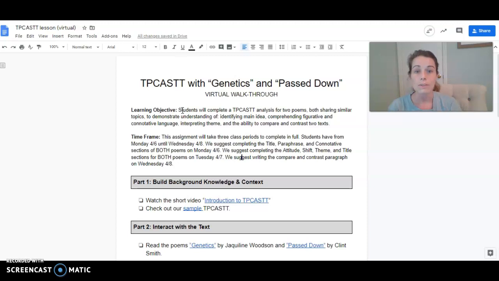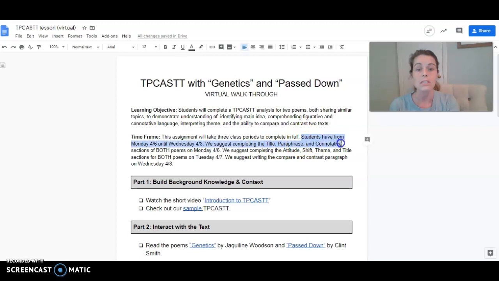The time frame for this, just so we're all very clear, no, you do not have to finish all of this in one day. That would be too much work. This is designed to take you Monday, Tuesday, and Wednesday. We suggest breaking it down into these 3 sections. And follow along with me here. Students have from Monday until Wednesday.